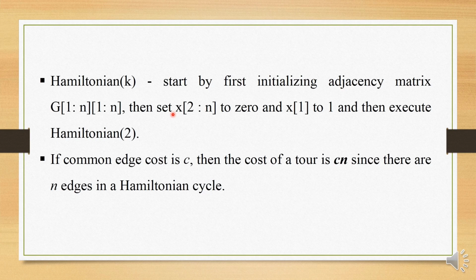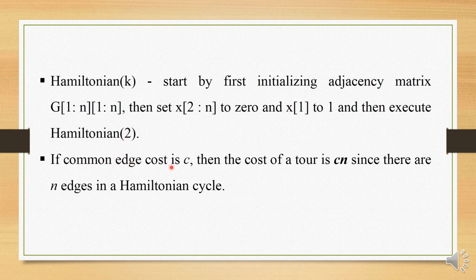Since we are taking the Hamiltonian path which starts from vertex 1, we know that x of 1 will be 1. So we initialize x of 1 as 1, and starting from the second vertex until the last vertex, x2, x3 until xn, these are initially taken as 0. Only after these initializations we execute the function Hamiltonian of 2. Because x of 1 is fixed, we start with x of 2. So we pass k is equal to 2.